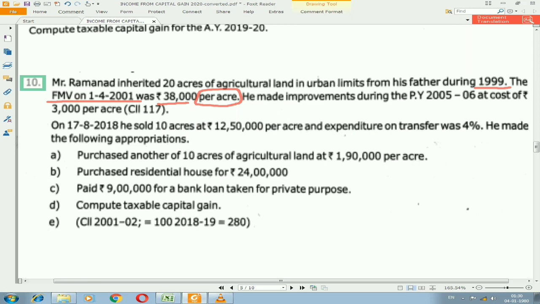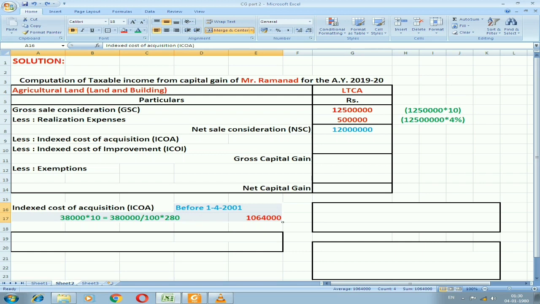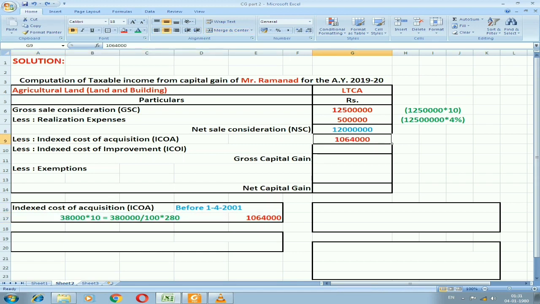So remember, in this illustration they have given it per acre. The agricultural land sold is only 10 acres, so for that only we are supposed to calculate. So let us take it. Fair market value 38,000 into 10 acres, divided by 100 and multiplied with 280. Because it is before 1/4/2001, 38,000 into 10 acres, you'll get 3,80,000, divided by 100 into 280. I'll get an indexed cost of acquisition of rupees 10,64,000.